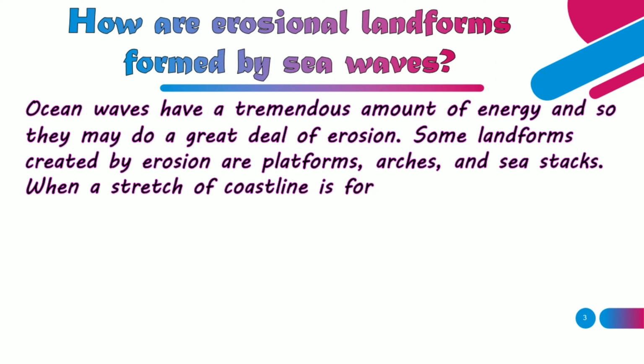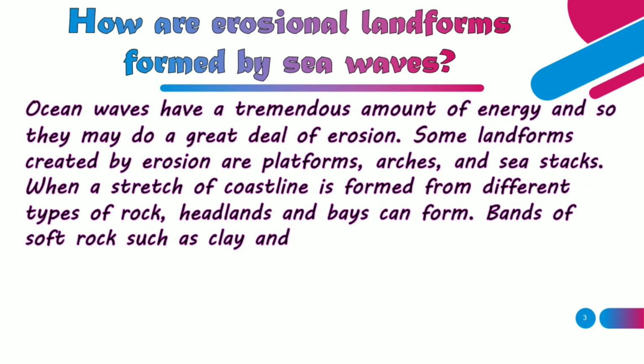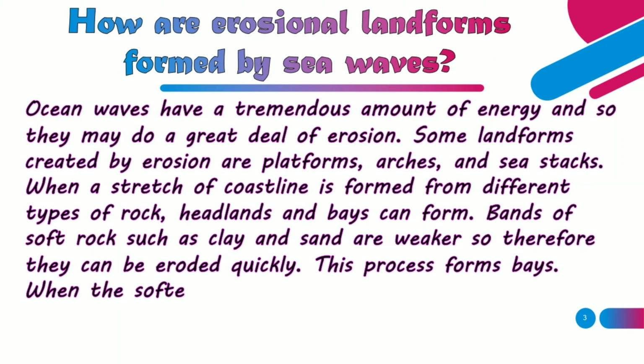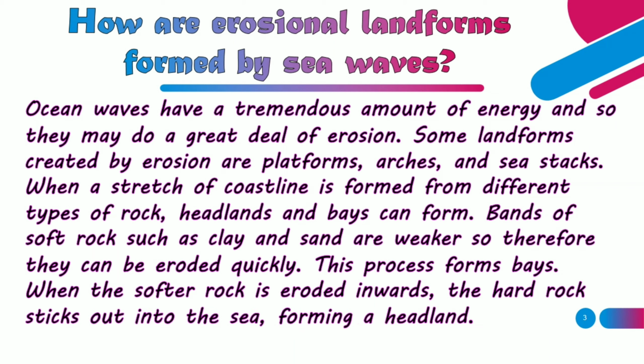When a stretch of coastline is formed from different types of rock, headlands and bays can be formed. Bands of soft rock such as clay and sand are weaker, so therefore they can be eroded quickly. This process forms bays. When the softer rock is eroded inwards, the hard rock sticks out into the sea, forming a headland.